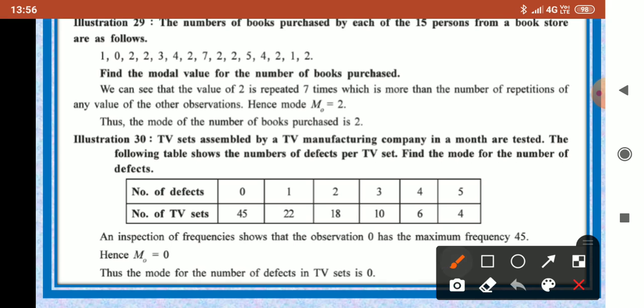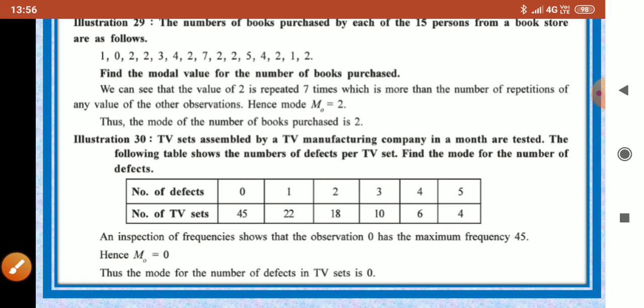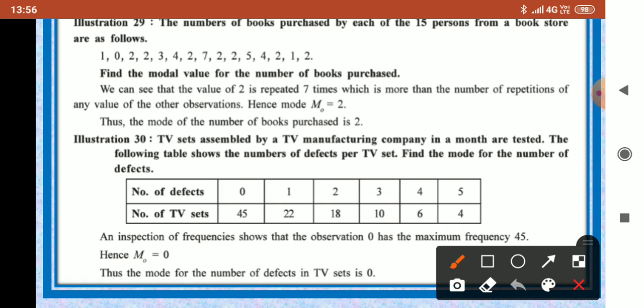Now you can see in this data 0 has frequency 45. If any value has a frequency more than 45, then that can be considered as mode. Now 1 has frequency 22, so no, we cannot take this. 2 has frequency 18, no, we cannot take this.